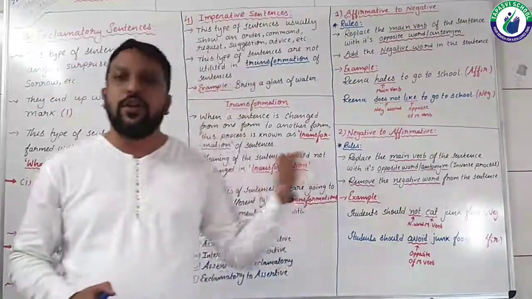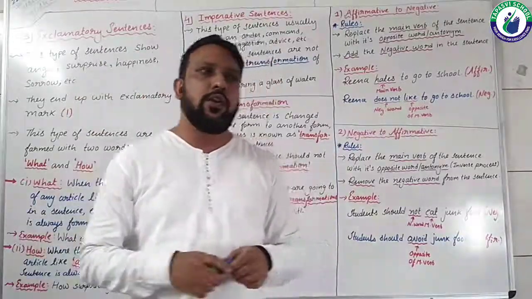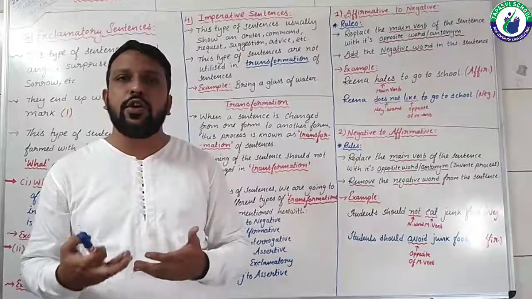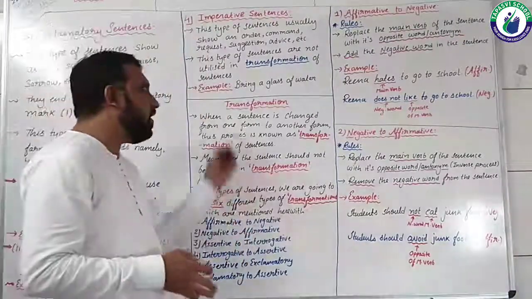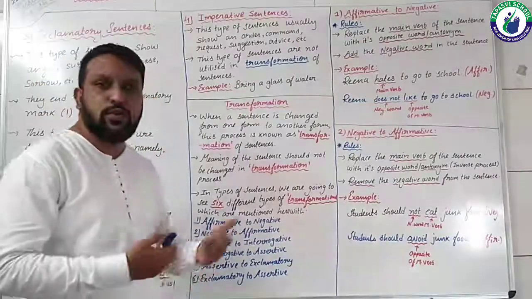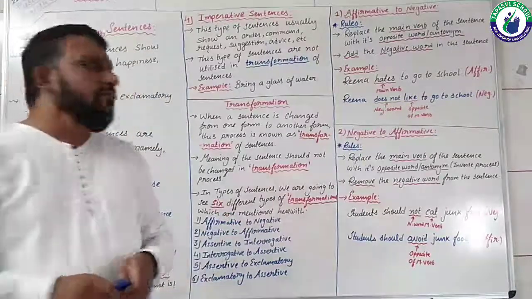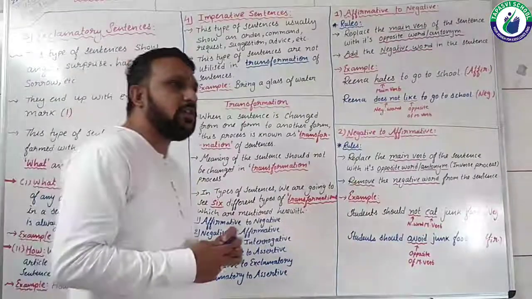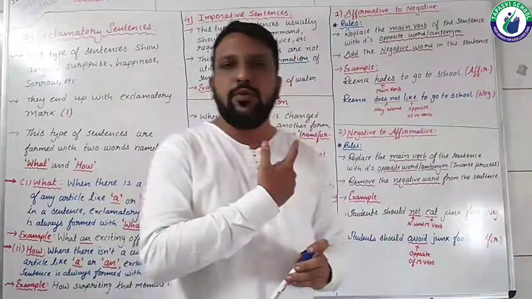So it's an order, right? Bring a glass of water. Where to use what, what is called an order, what is called a command, that particular guidance I have already given you in active and passive voice. So here I am not going to go into detail about when to consider an order and when to consider a command. Okay, so these are the remaining two types we have discussed in types of sentences: exclamatory sentences and imperative sentences.